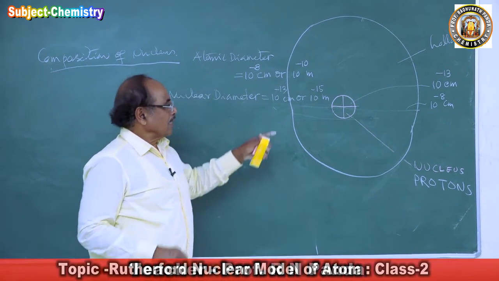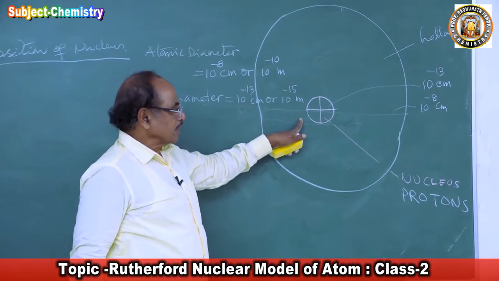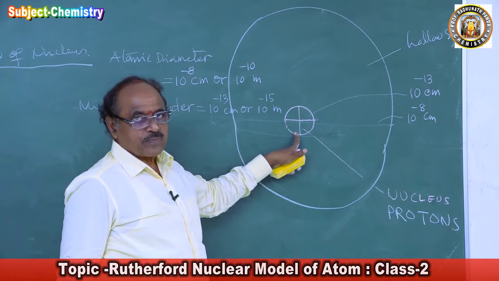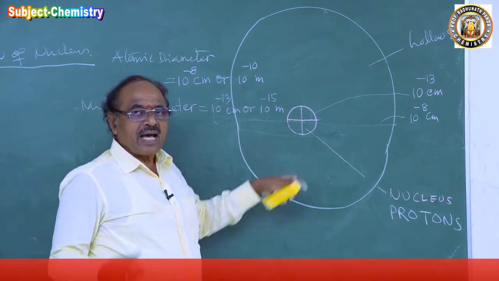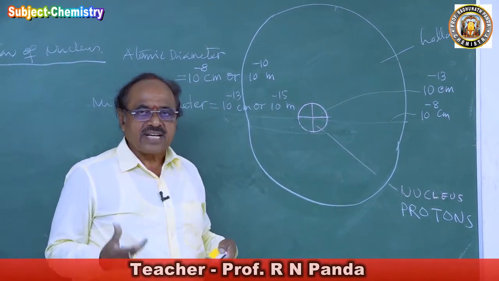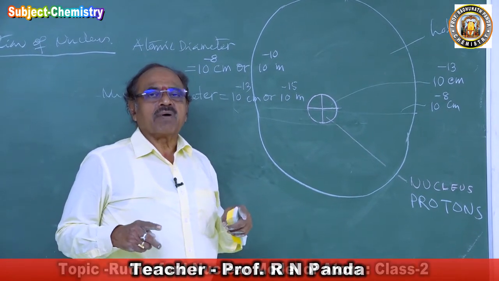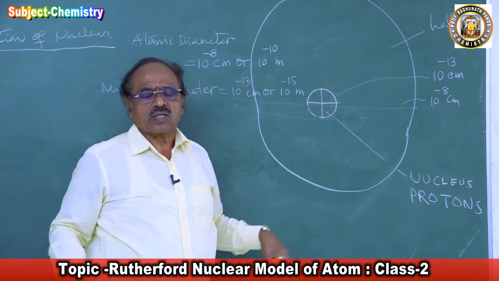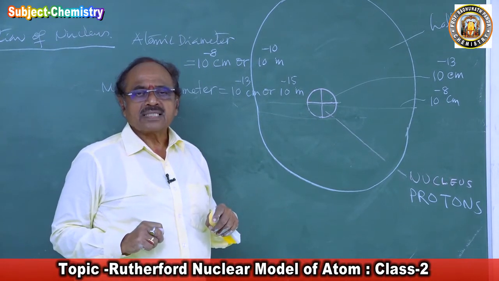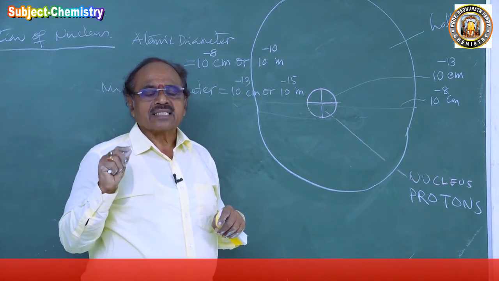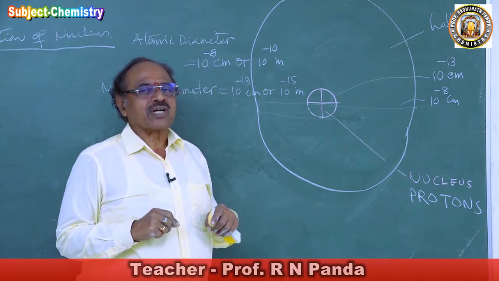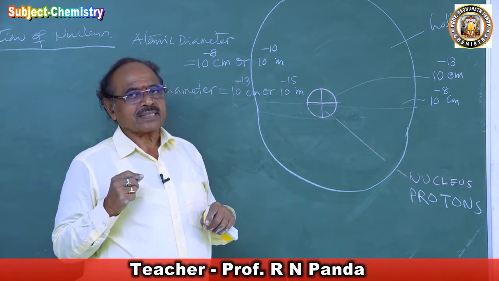So this is the constitution of the nucleus. The nucleus consists of the protons, where the entire mass of the atom is concentrated, and it is surrounded by a large hollow space all around, and the electrons are extranuclear particles.